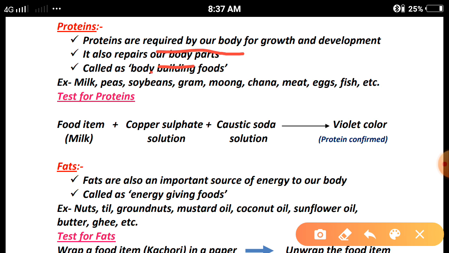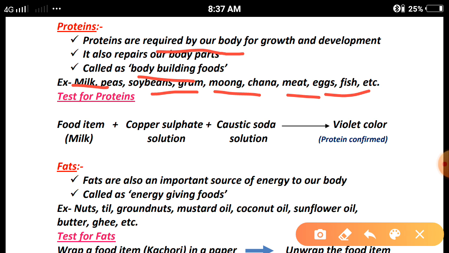They are called bodybuilding foods. Bodybuilding foods means they are responsible for maintaining the physical structure of our body. Examples from where we can get protein: milk, pea, soyabeans, gram, moong, chana, meat, eggs, fish, etc. So these are the food items which provide proteins.